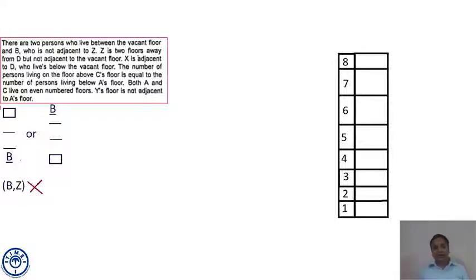I'm reading it again. There are 2 persons who live between the vacant floor, there's only one vacant floor, and B, who is not adjacent to Z. Vacant floor, then 2 floors, then B, or B, 2 floors, then vacant floor.